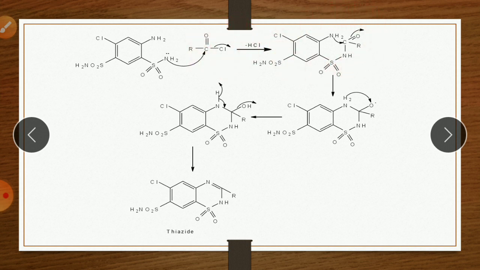Then the lone pair of this other NH2 attacks again this carbonyl carbon, and it becomes O minus. Then hydride transfer from this NH2, hydrogen transfers here, and it becomes OH. The last step is removal of a water molecule.